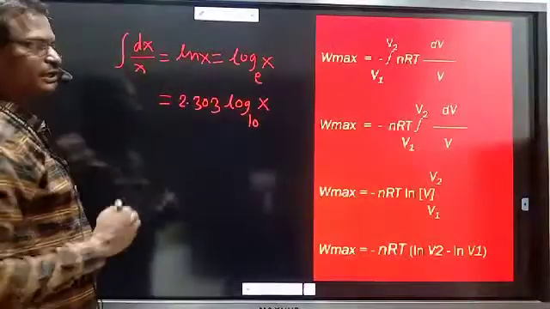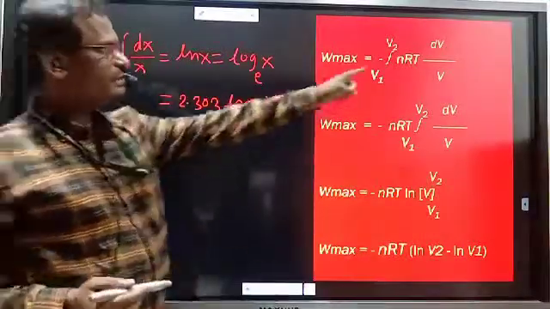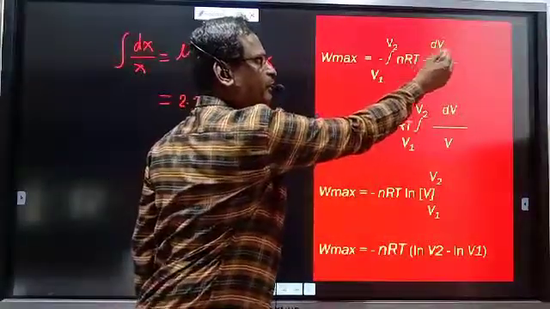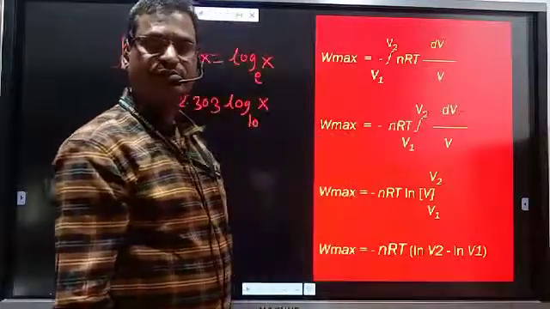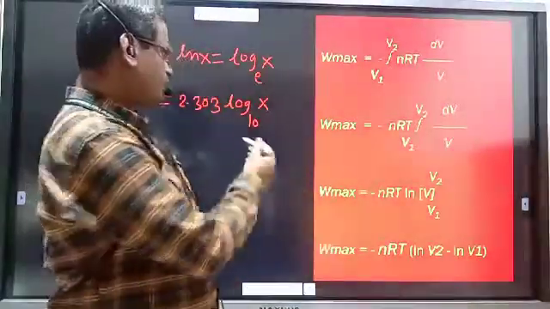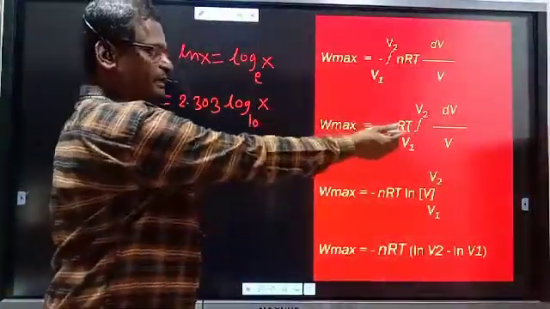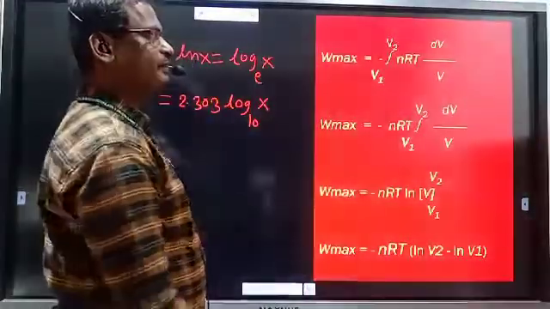Here it is the integration of dV upon V, so instead of ln x, that will be ln V.